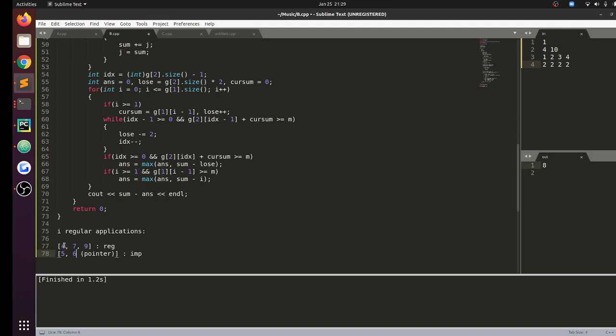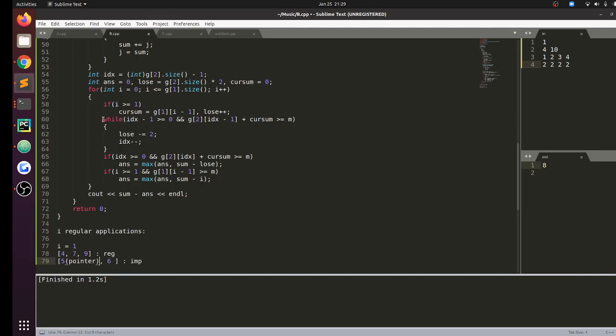I want to check g of 1, i minus 1, which is, since I'm removing i equal to 1 application now, i equal to 1 corresponds to g of 1, 0, which is 4, plus 5. I want to check if 4 plus 5 is greater than or equal to 9. So I can move this pointer over here.